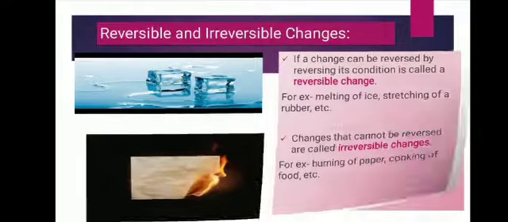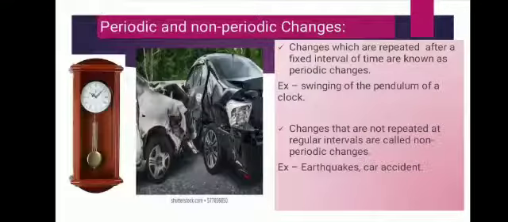Now next is periodic and non-periodic change. Before that, you can classify that change into natural change and man-made change also, like high and low tides in the sea, formation of cloud, change of day and night, shedding of leaves of the tree. These all are the natural changes as they occur themselves in nature.